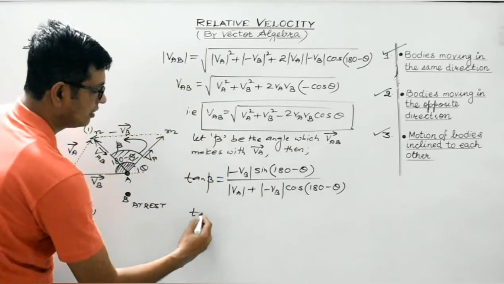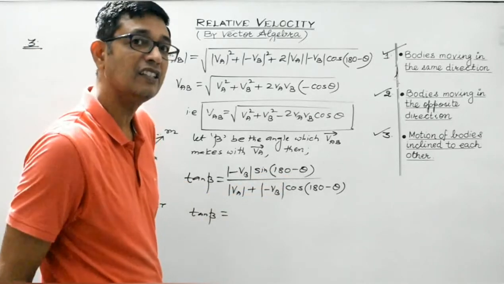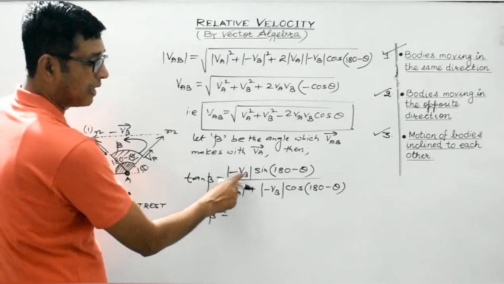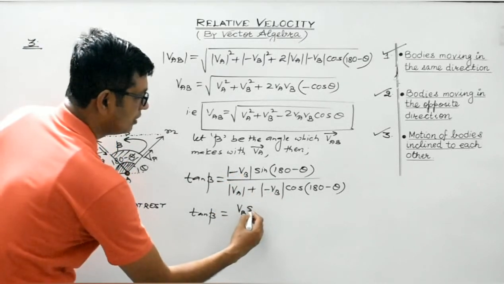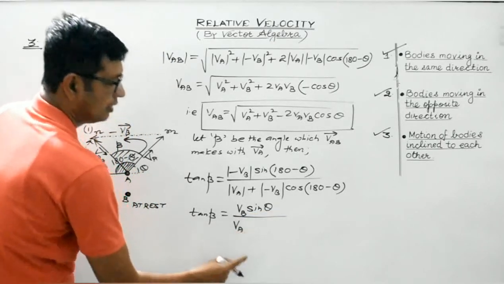So what we get is tan beta is equal to sine 180 minus theta, which is sine theta. Sine in the second quadrant is positive. Magnitude of minus VB will give us a positive value. So VB sine theta divided by VA.